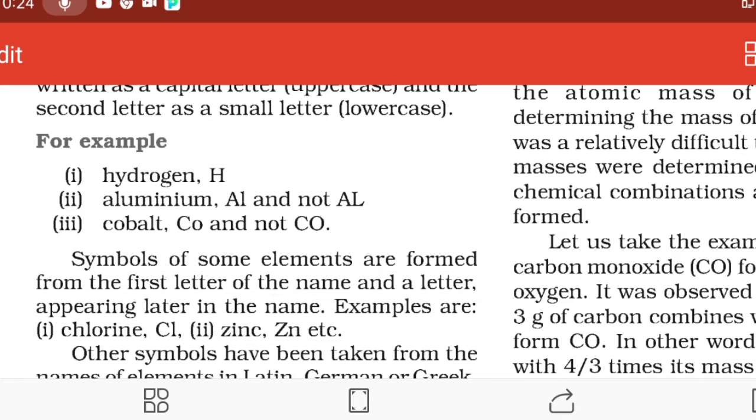For example, chlorine, capital C, small l. Zinc, capital Z, small n.